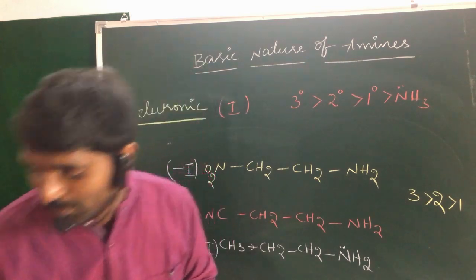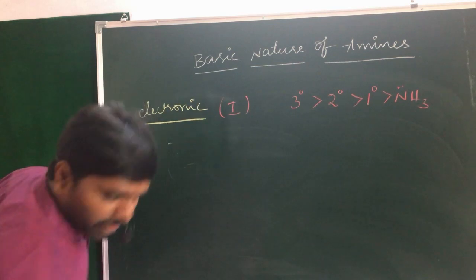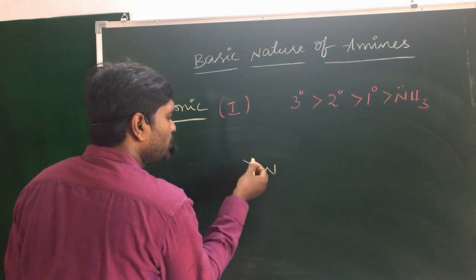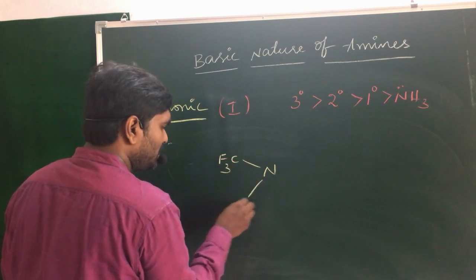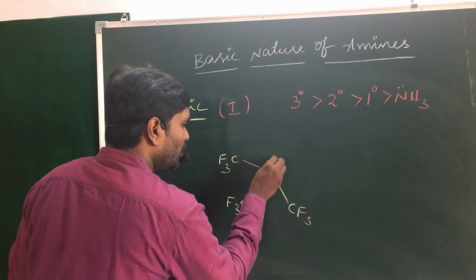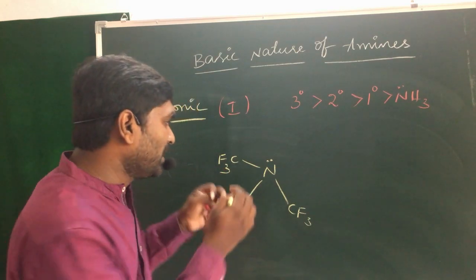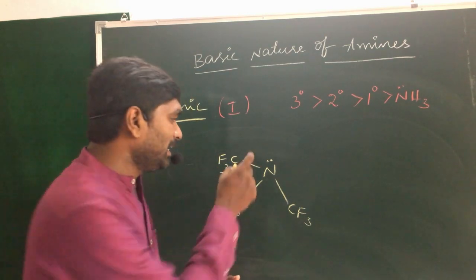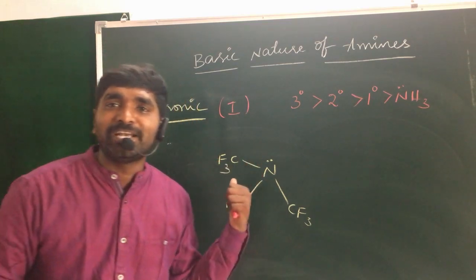And when you take another example, nitrogen bonded with the strong electron withdrawing group CF3. Do you know that, guys? Due to the strong electron withdrawing groups present on the nitrogen, this behaves as an acid, which is not basic in nature, which is experimentally proved.